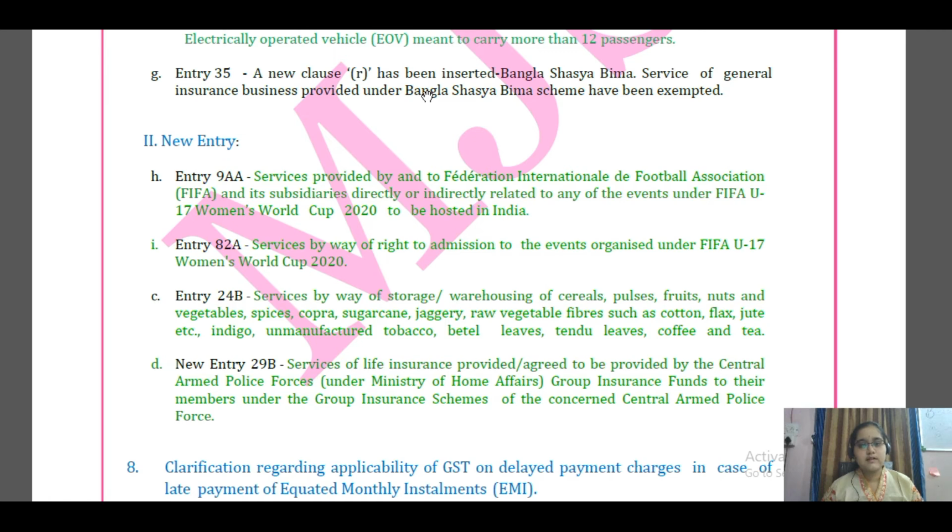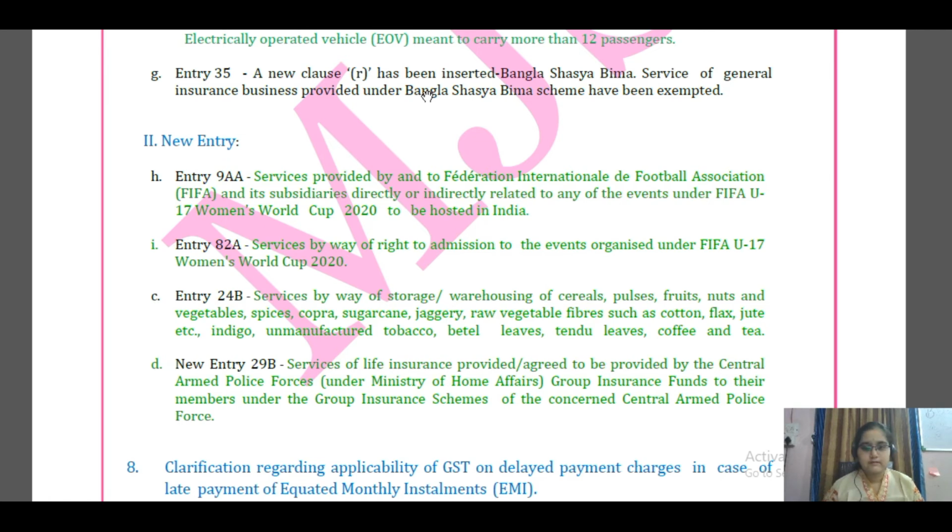So this Under 17 Women's World Cup is being held in 2020 in India. India is hosting that FIFA World Cup of Women Under 17. So if services are provided by FIFA or to FIFA and its subsidiaries directly or indirectly, they will be getting an exemption. Then entry 82A, services by way of right to admission to an event organized under FIFA Under 17 Women's World Cup 2020 is being exempted. Means if you're getting a right to admission, the ticket price for watching this World Cup is now exempted.